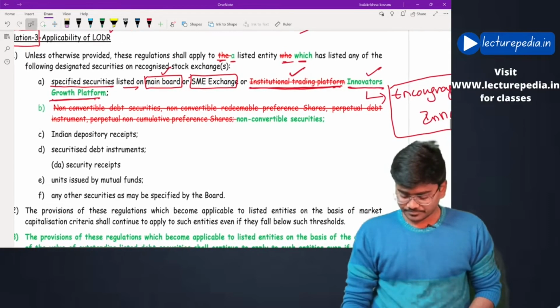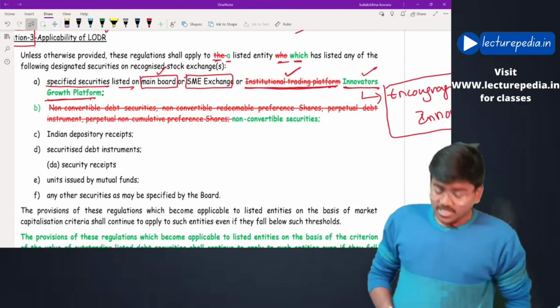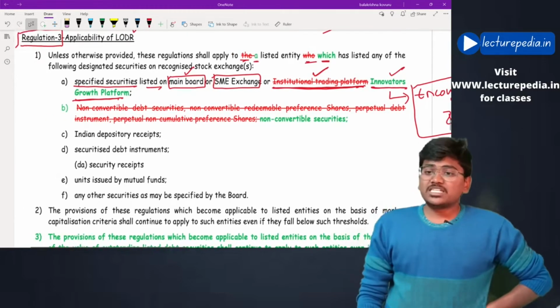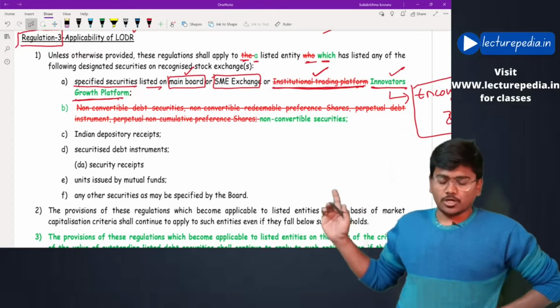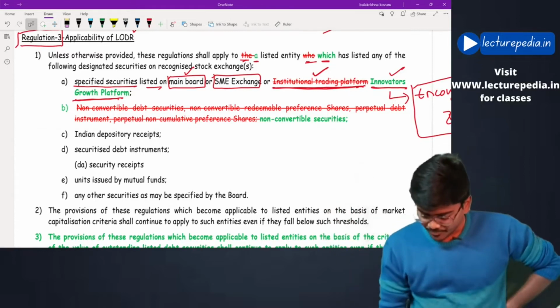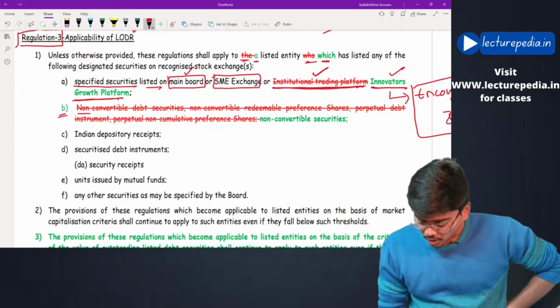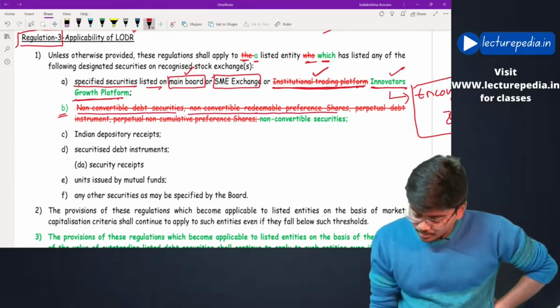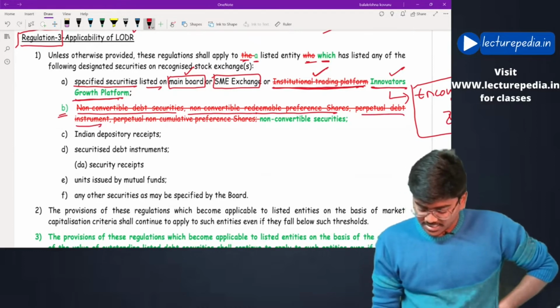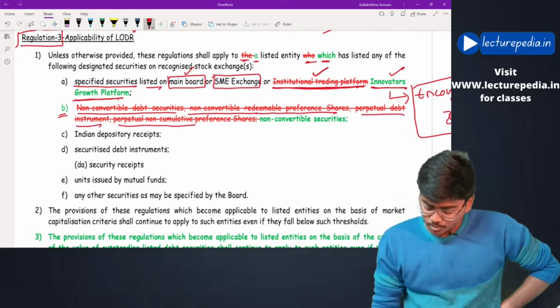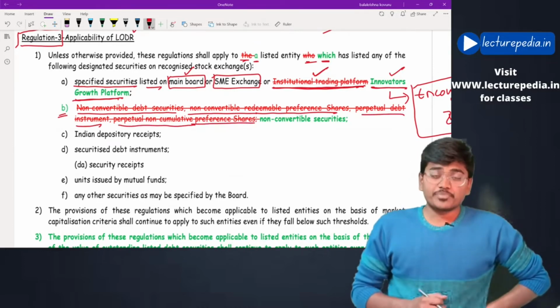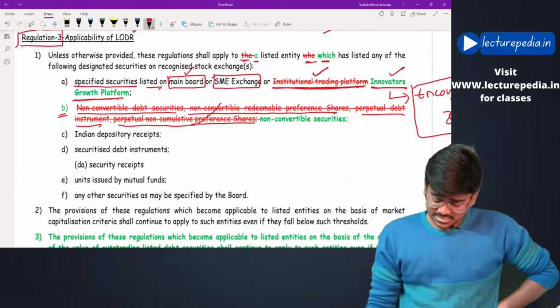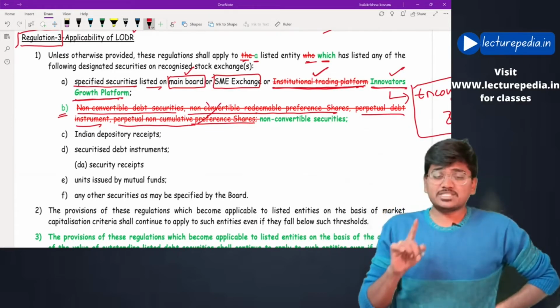Next, previously the list of all the securities was given in B. It specified non-convertible debt securities, non-convertible redeemable preference shares, perpetual debt instruments, perpetual and cumulative preference shares. Like this it was there. Now it has been struck off and replaced with a single term, that is